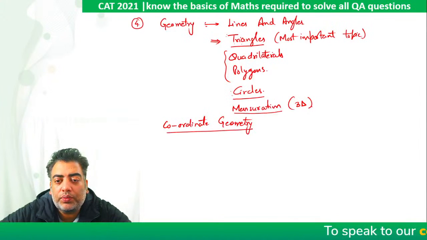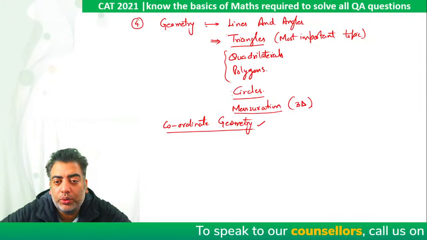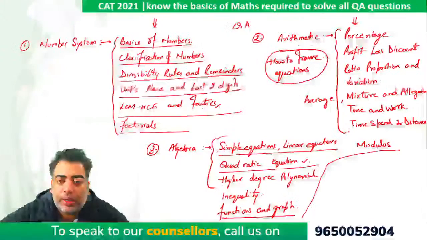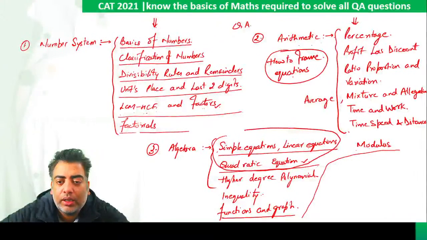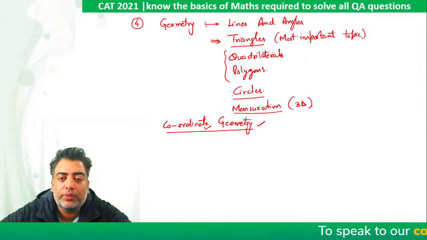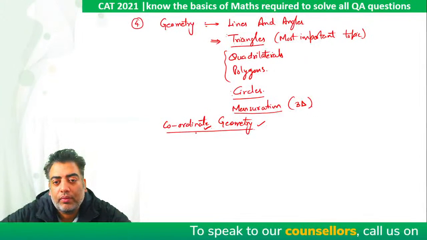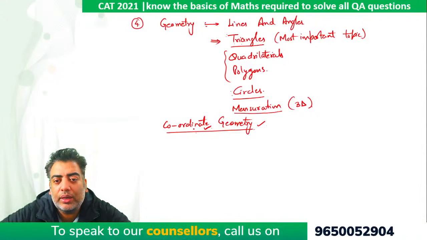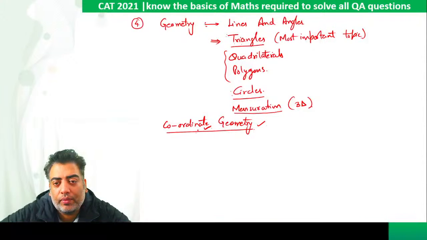So the basics of coordinate geometry we have to do. The learning that we did in algebra by solving questions based on simple equation, linear equation or quadratic equation, this entire learning will again help me in case of coordinate geometry, right? So it is a very easy part again that we have to cover. All topics that we need to cover are up to class 10. Please keep that in mind.